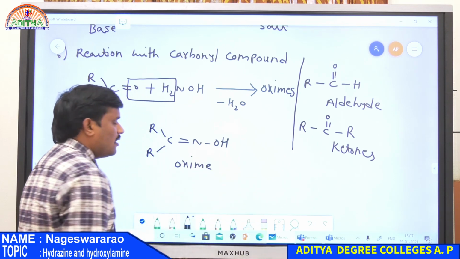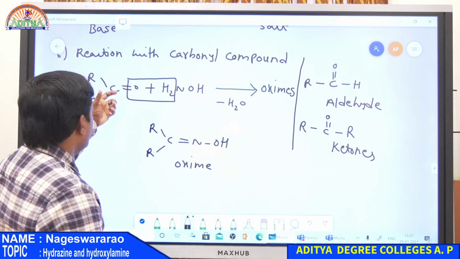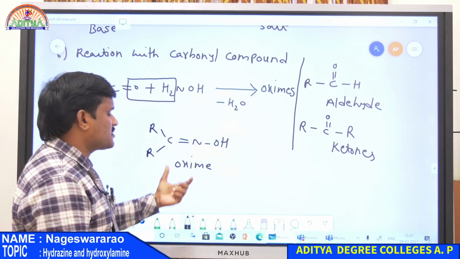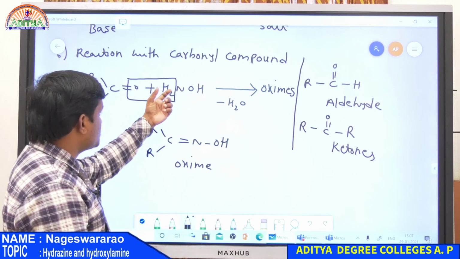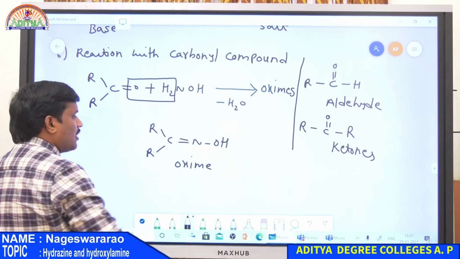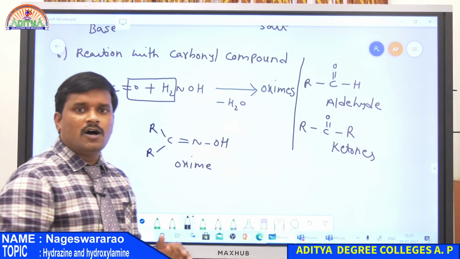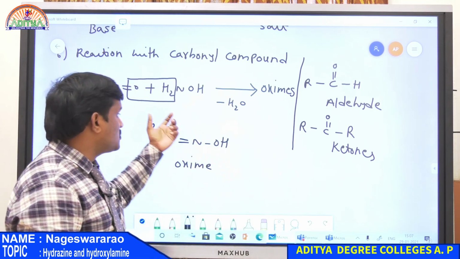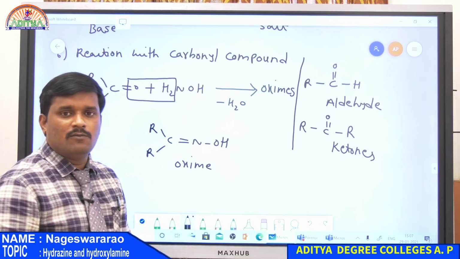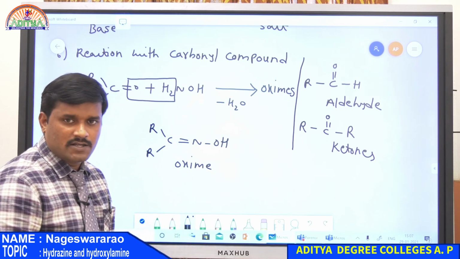So when carbonyl compounds are reacted with NH2OH, they form an oxime. Therefore, NH2OH is used for the confirmation test for carbonyl compounds. If a compound forms oximes with NH2OH, then definitely that compound contains C double bond O, that is the carbonyl functional group.